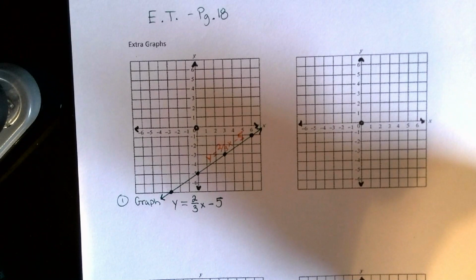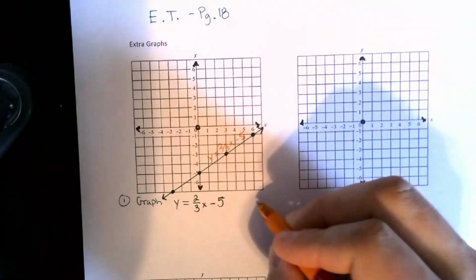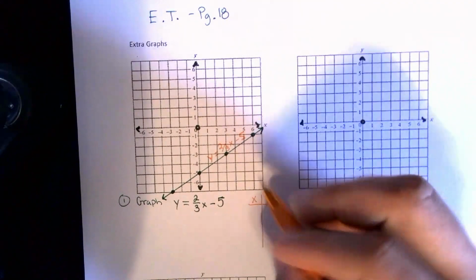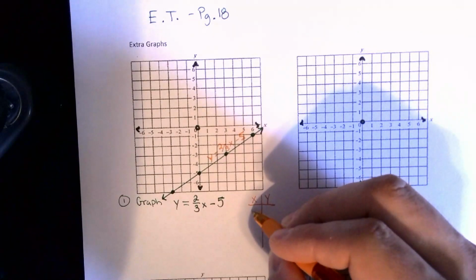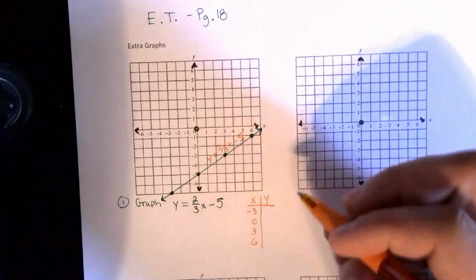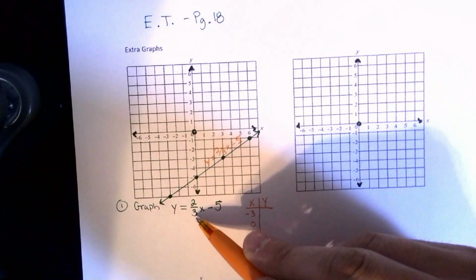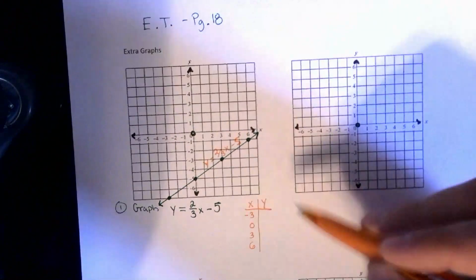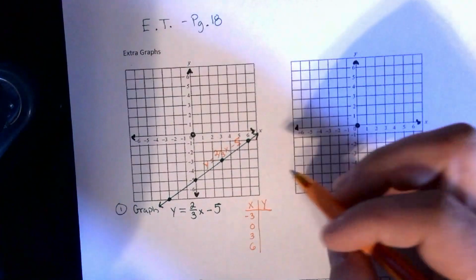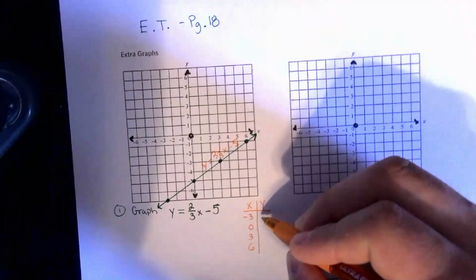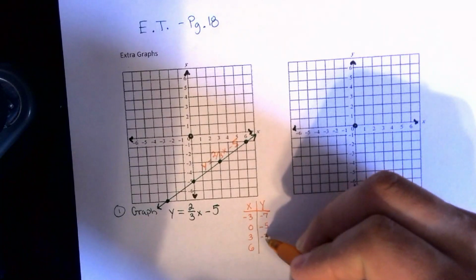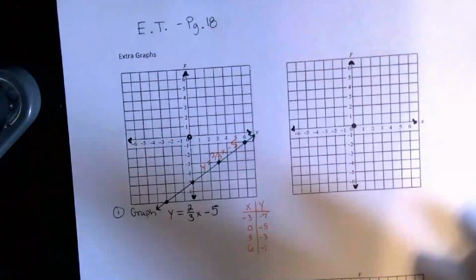on how to do that quick. Now, if you were using a table to do this, it would have worked best, obviously, if you picked x values like -3, 0, 3, and 6, counting by the denominator of the fraction on the x term, because that gives you integer values for y, and those are the easiest points to plot. We talked about that a little bit way back in Unit 8, and that gives you your -7, -5, -3, and -1 for your points in your table if you were trying to do it that way.